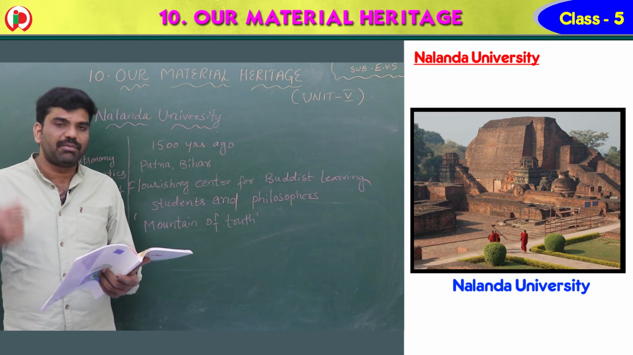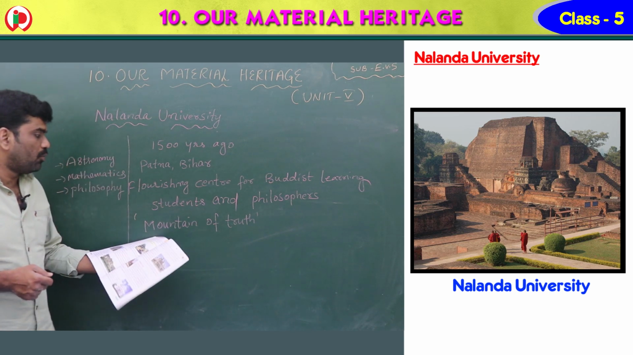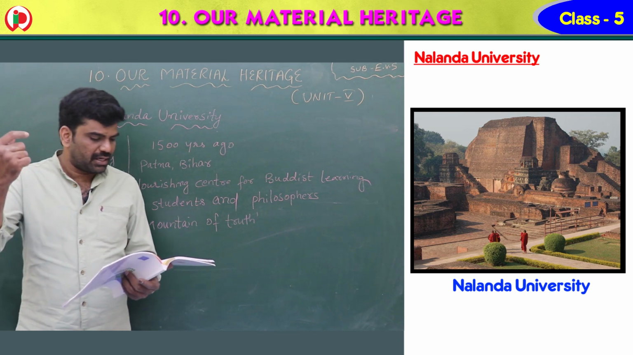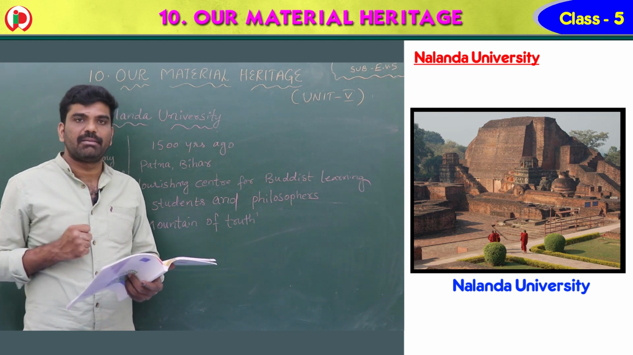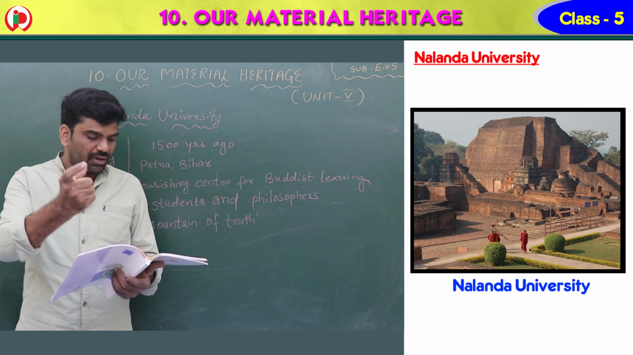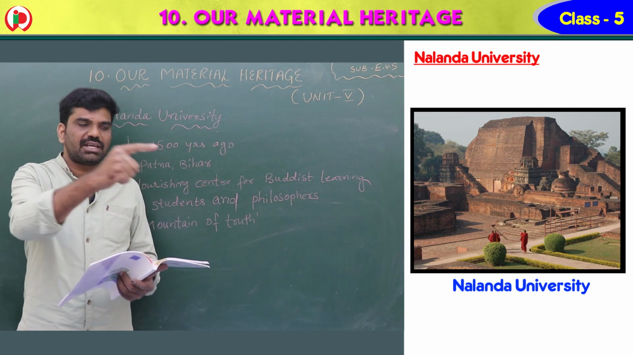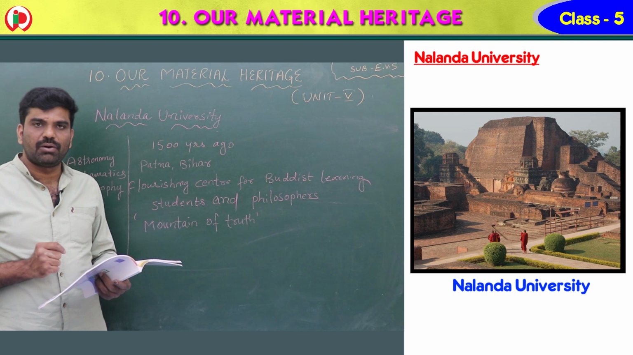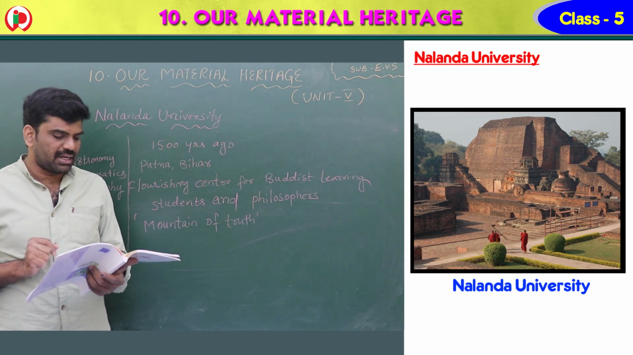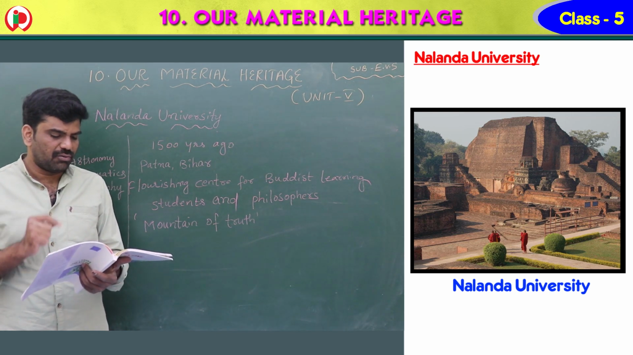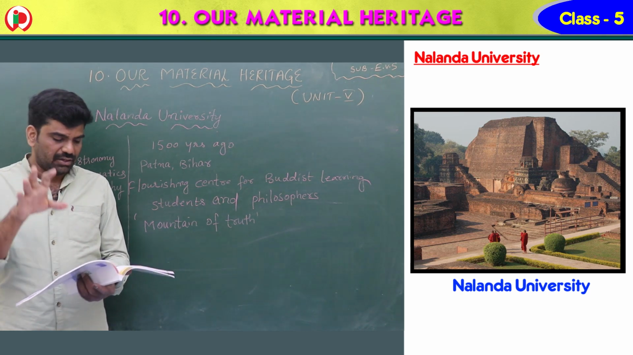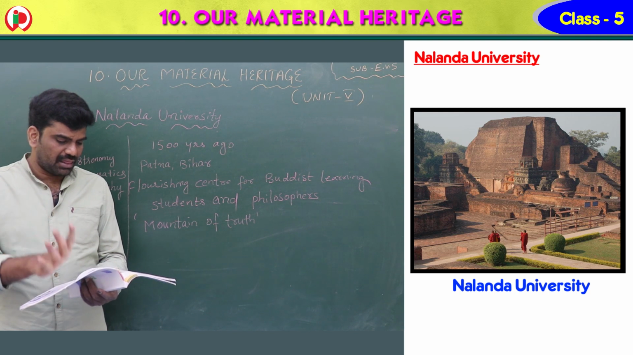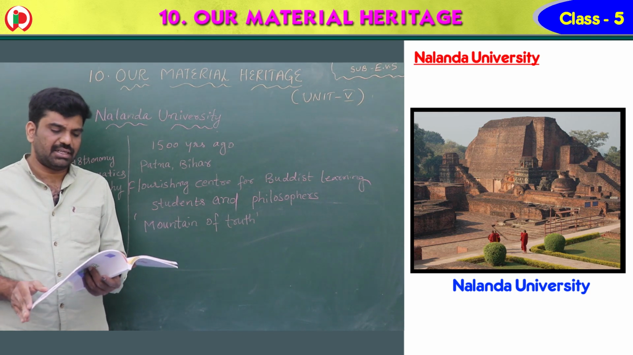It has a huge library. What is that library? Mountain of Truth. And it has so many thousands of books on astronomy, mathematics and philosophy. The Buddhist monasteries are present on one side in a row and the temple on the other side. In the courtyard the Buddhist monasteries are present. So this is about the greatness of Nalanda University.